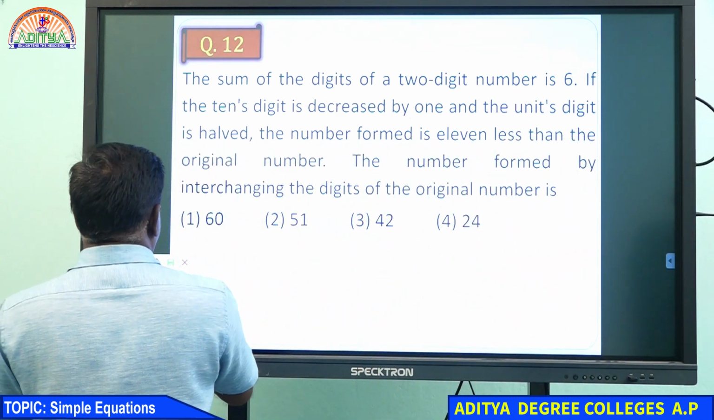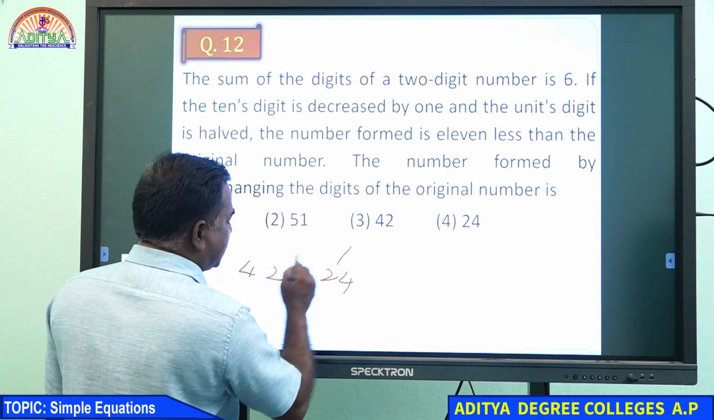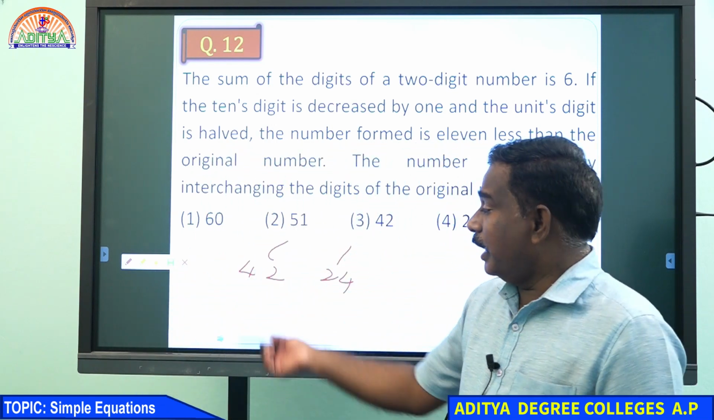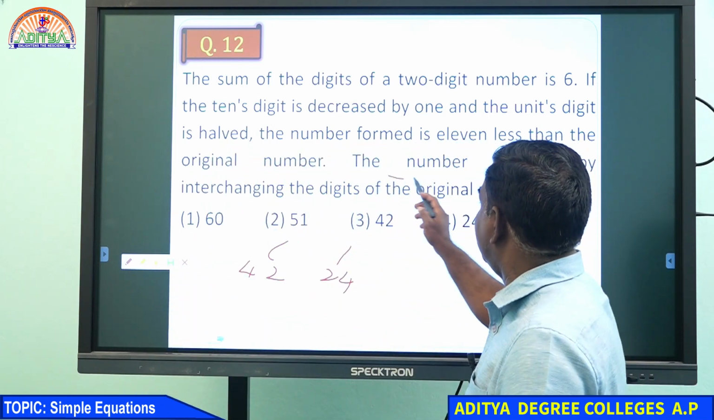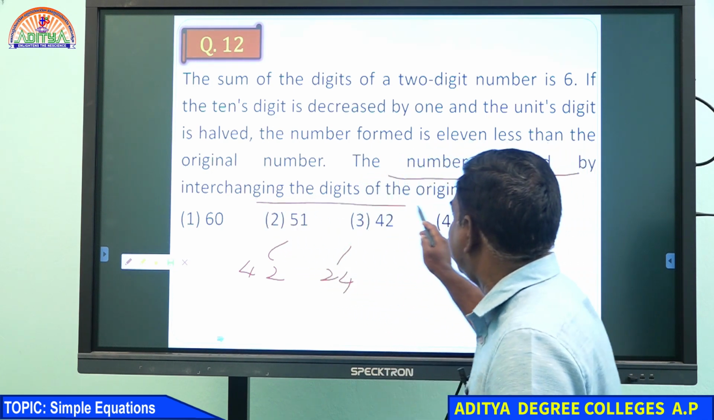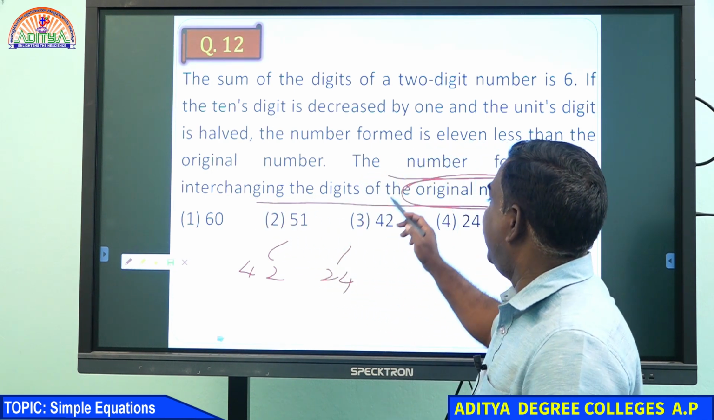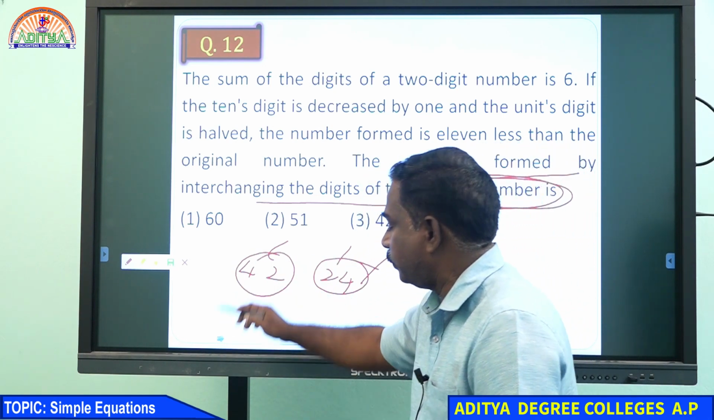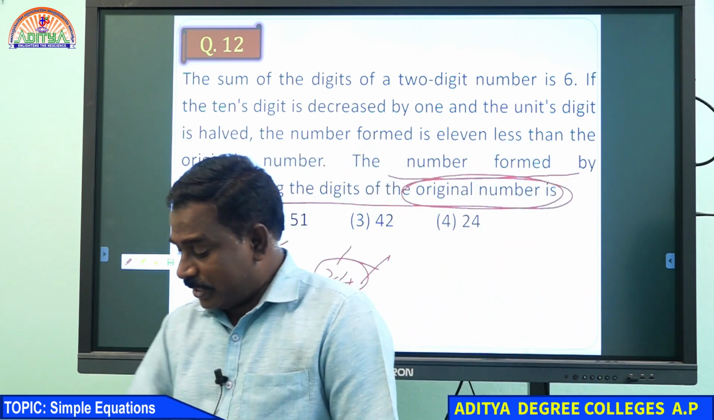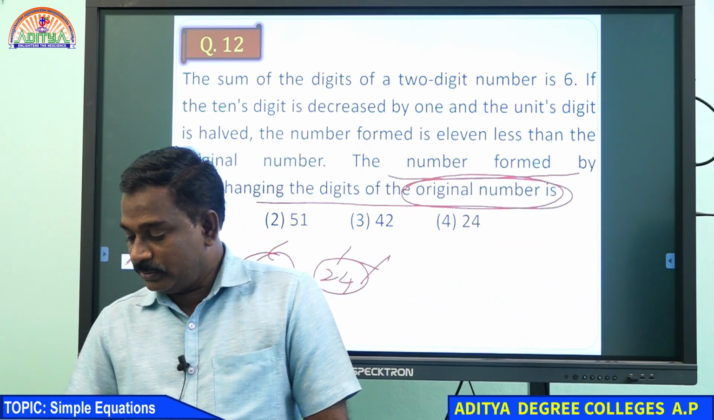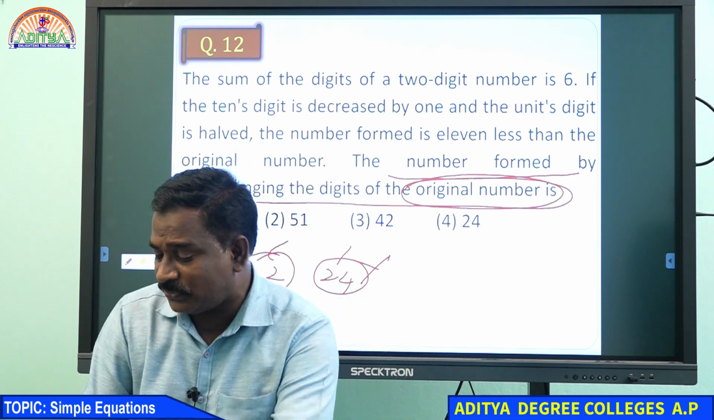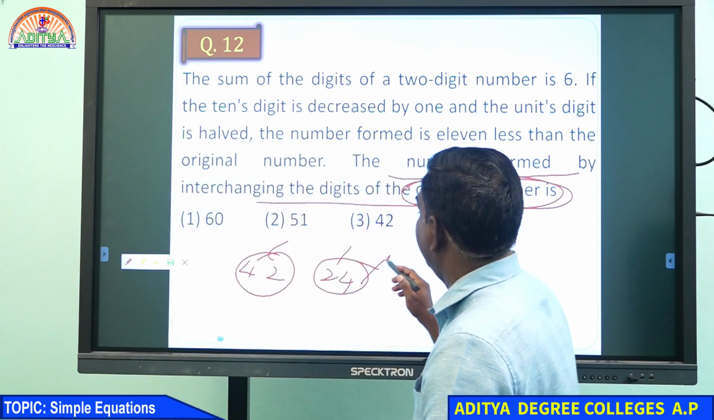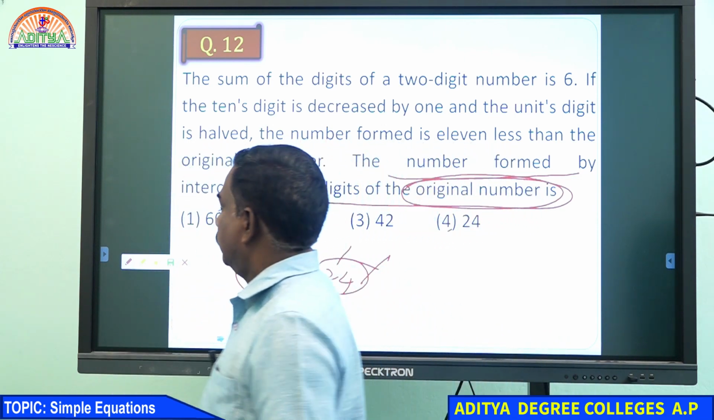42 or 24, many have written 42, some have written 24. Which one is correct? 42 or 24? Number is 42, but the question is asking the number formed by interchanging the digits of the original number. Interchanging the digits of the original number, that is 24. So many have written 42, but 24 is the answer. The number is 42, very good, but the question asks for the number after interchanging the digits, that's why you need to write 24. Right?